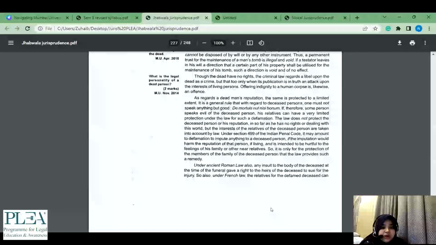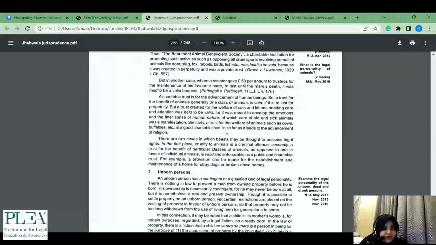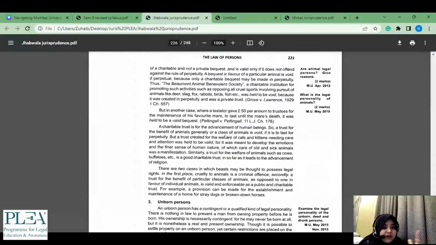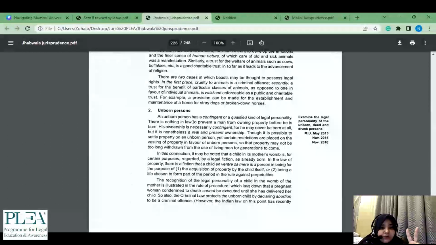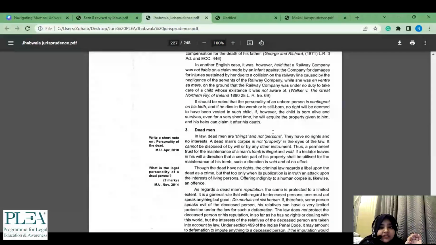So all of this we are just browsing through कि ठीक है dead, इतना ही बस see. अगर मैं 2 markers के लिए if I'd come here, I would just see कि lower animals का क्या status है. I'm not reading everything. I went through the unborn person, contingent and qualified kind of legal personality है, इतना पढ़ के आगे बढ़ गए. Dead man, things and not persons.